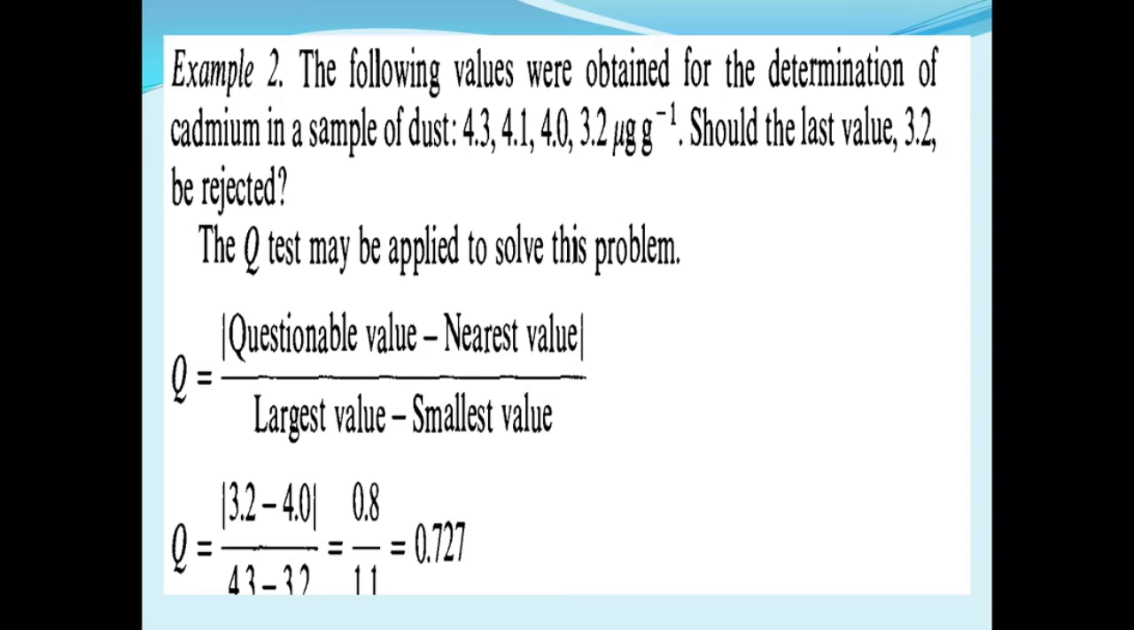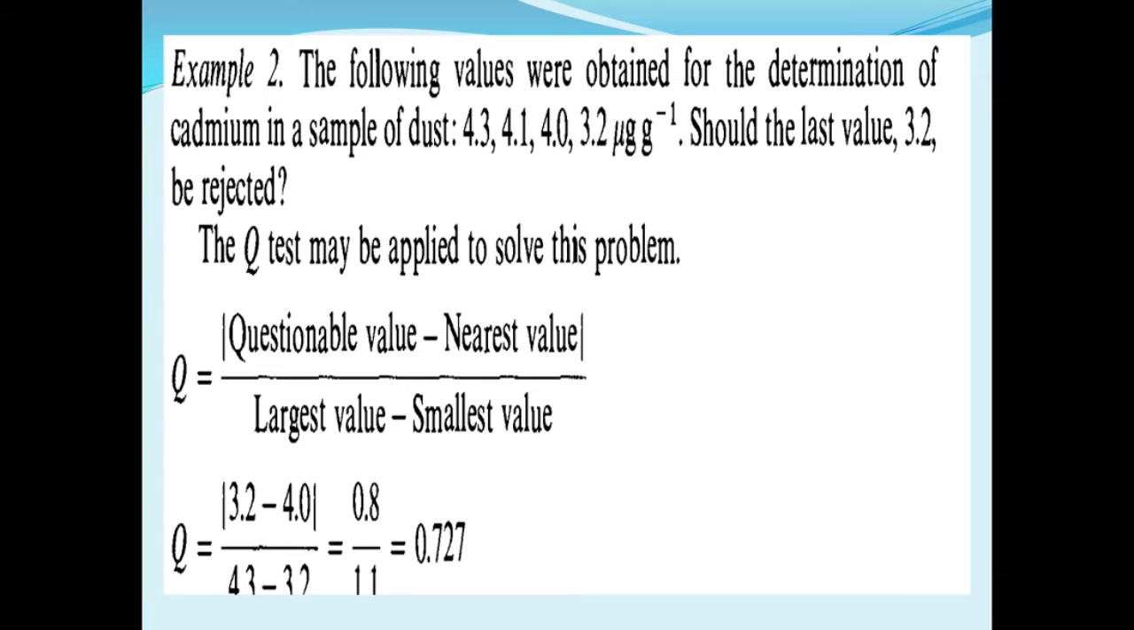If the calculated value of Q exceeds the critical value of Q given in the table, that is appendix 14, then the questionable value may be rejected. This is already given; you can refer to the reference book in your syllabus, in that chapter. The critical value of Q is given in appendix 14. If the calculated value of Q exceeds the critical value of Q, then the questionable value may be rejected.